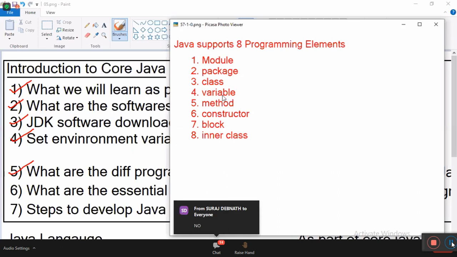Tell me, can I write a program without a variable? I don't have any values to store. Every program doesn't require values. Then variables are not required. Yes or no?